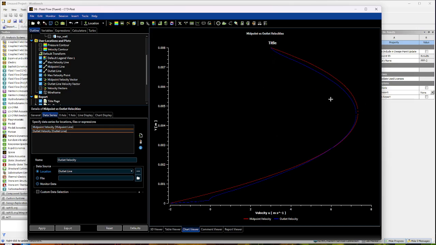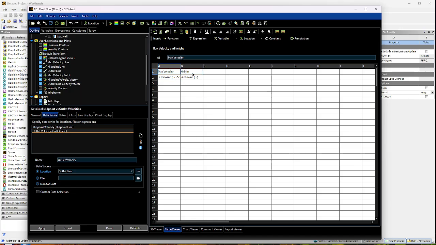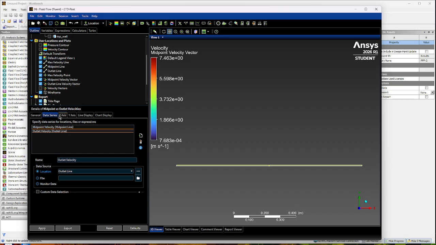So contrary to what we would think, the max velocity doesn't happen at the outlet. It happens somewhere around the midpoint, as you can see right here. And so this is the graph that you need, and table that you need, finding height, max velocity. And then you have your contours.